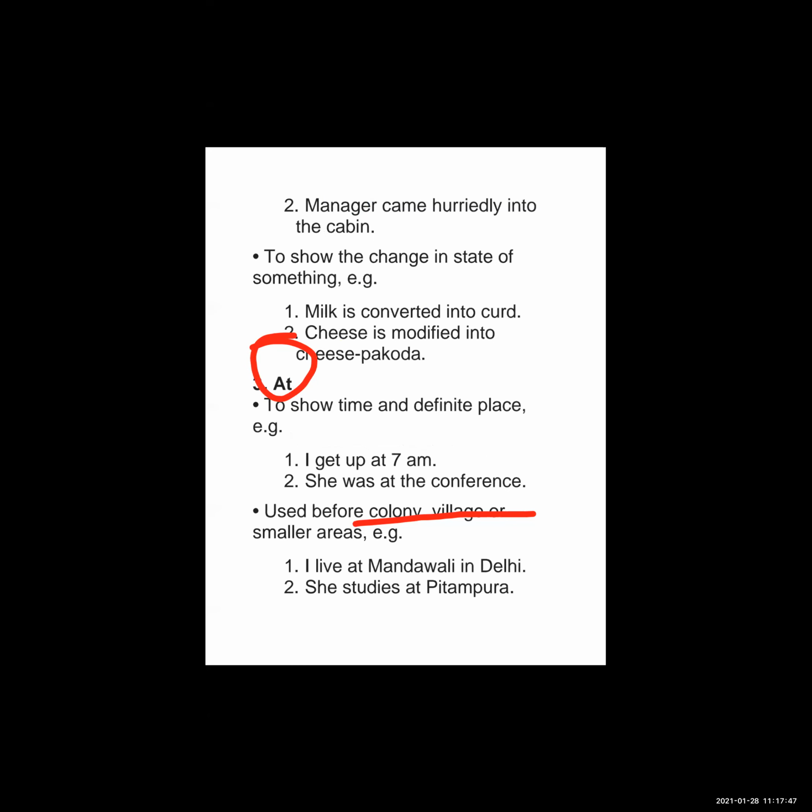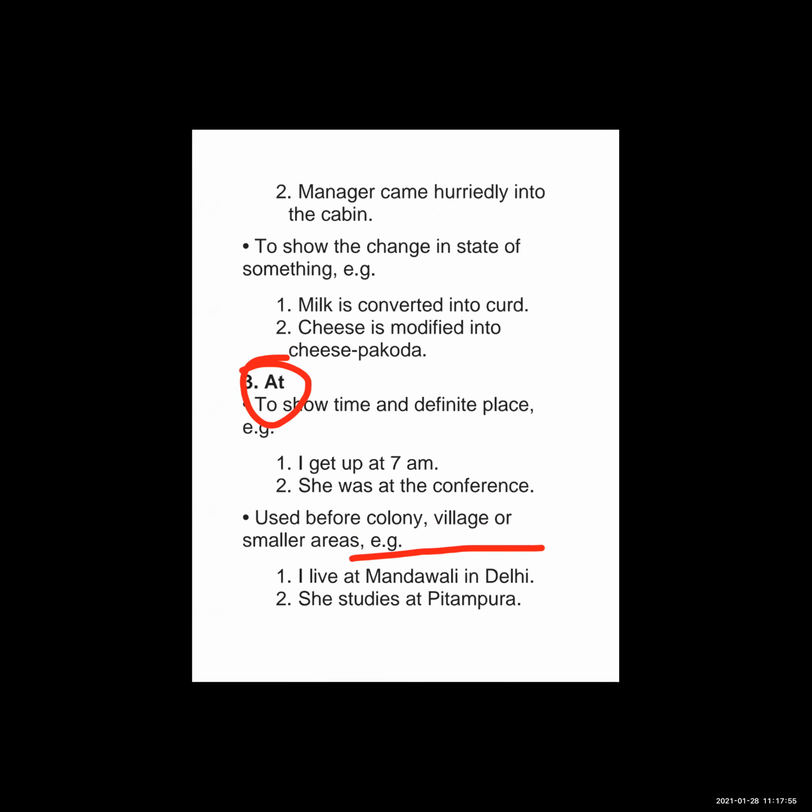But at we use to show the colony, village, or smaller areas. At we use before colony, small areas, and villages. I live at Mandavli in Delhi. She studied at Pitampura. These are small areas, so here we can use at.